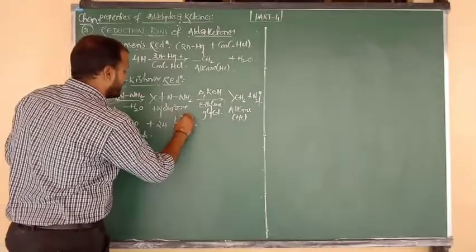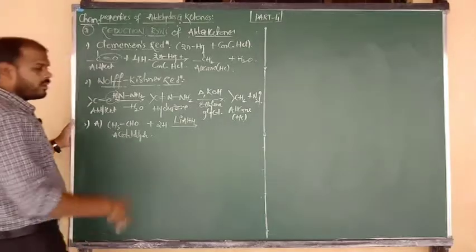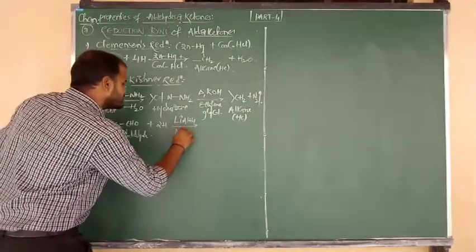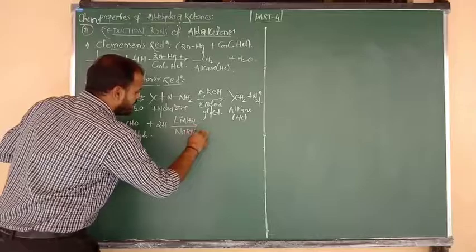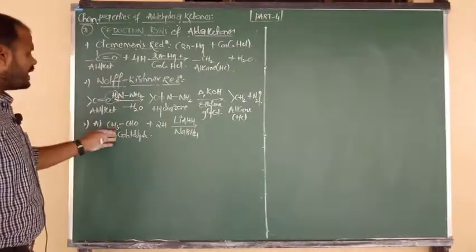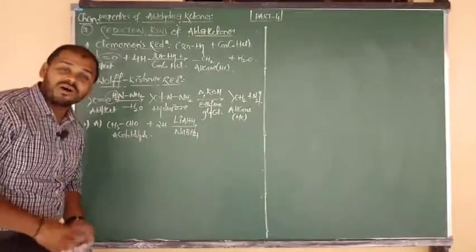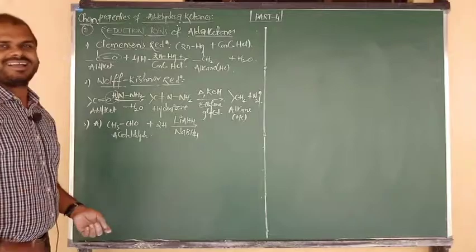Lithium aluminium hydride, LiAlH4 in presence of dry ether. And also we can consider sodium borohydride, NaBH4 in presence of ethanol, as you wish. So aldehydes on reduction with lithium aluminium hydride or sodium borohydride form the product primary alcohol.